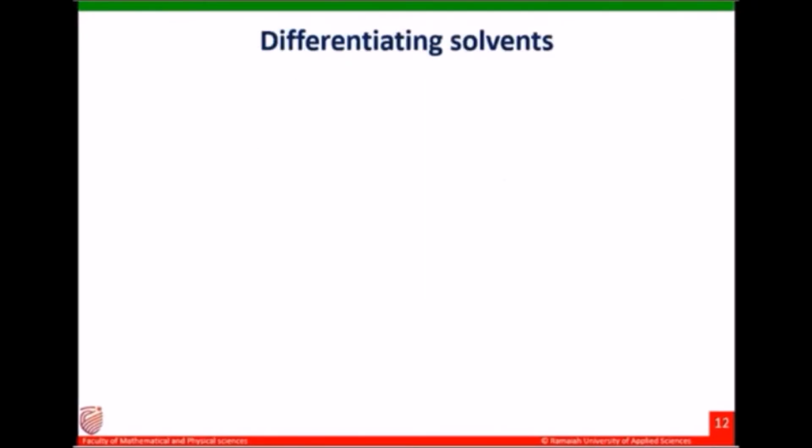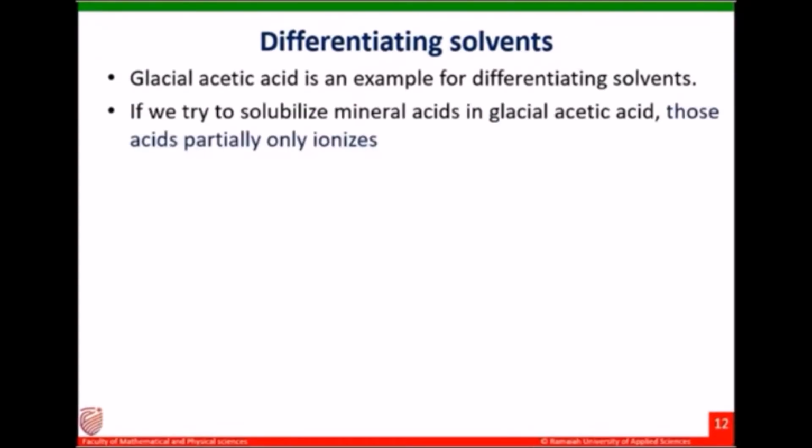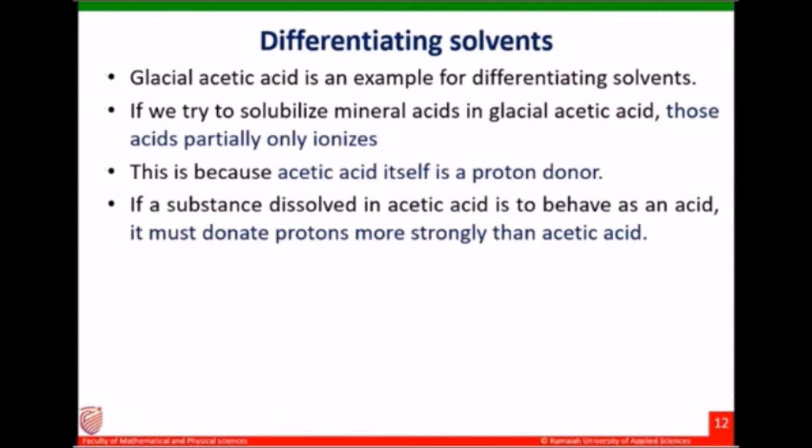Now we will study differentiating solvent. Glacial acetic acid is an example for differentiating solvents. Solvents such as glacial acetic acid emphasize the difference in acid strength, and several mineral acids are only partially ionized in this solvent. This is because acetic acid itself is a proton donor, and if a substance dissolved in acetic acid is to behave as an acid, it must donate protons more strongly than acetic acid. Thus, the dissolved material must force the acetic acid to accept protons.